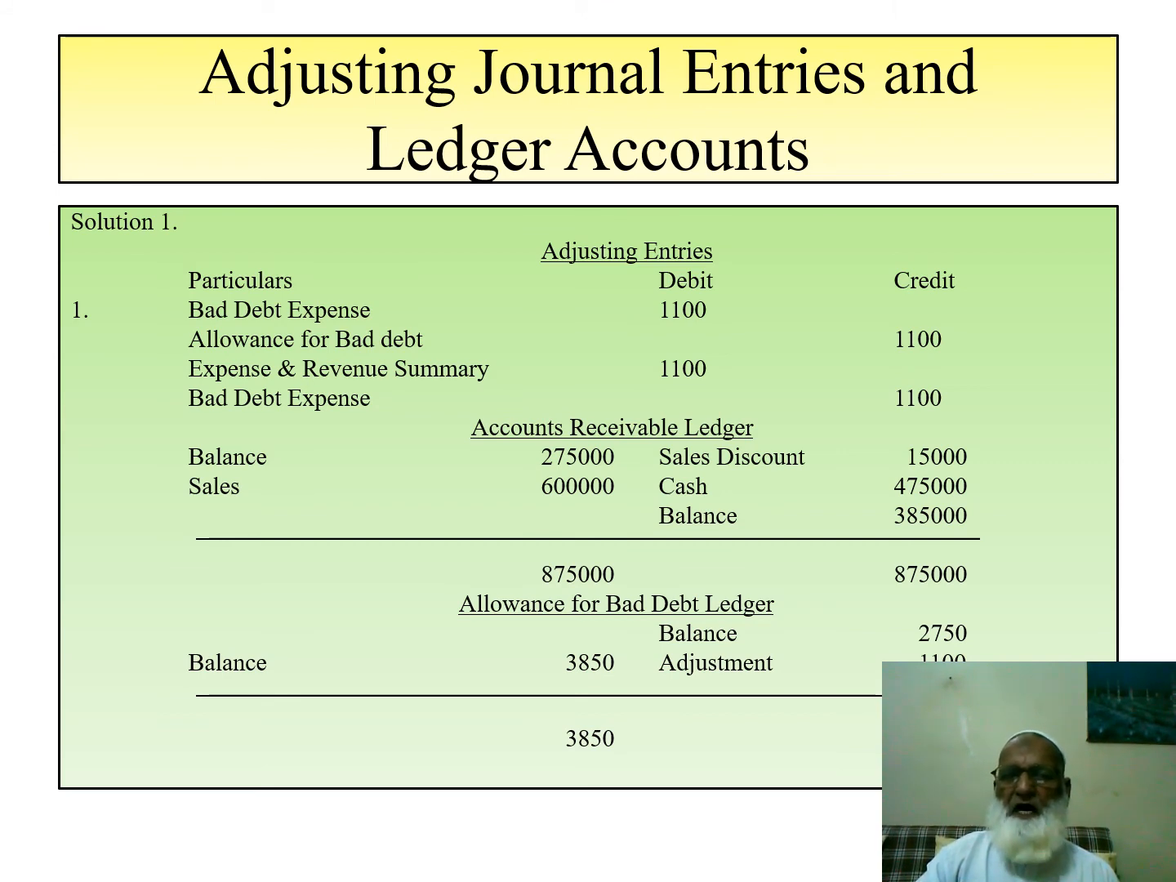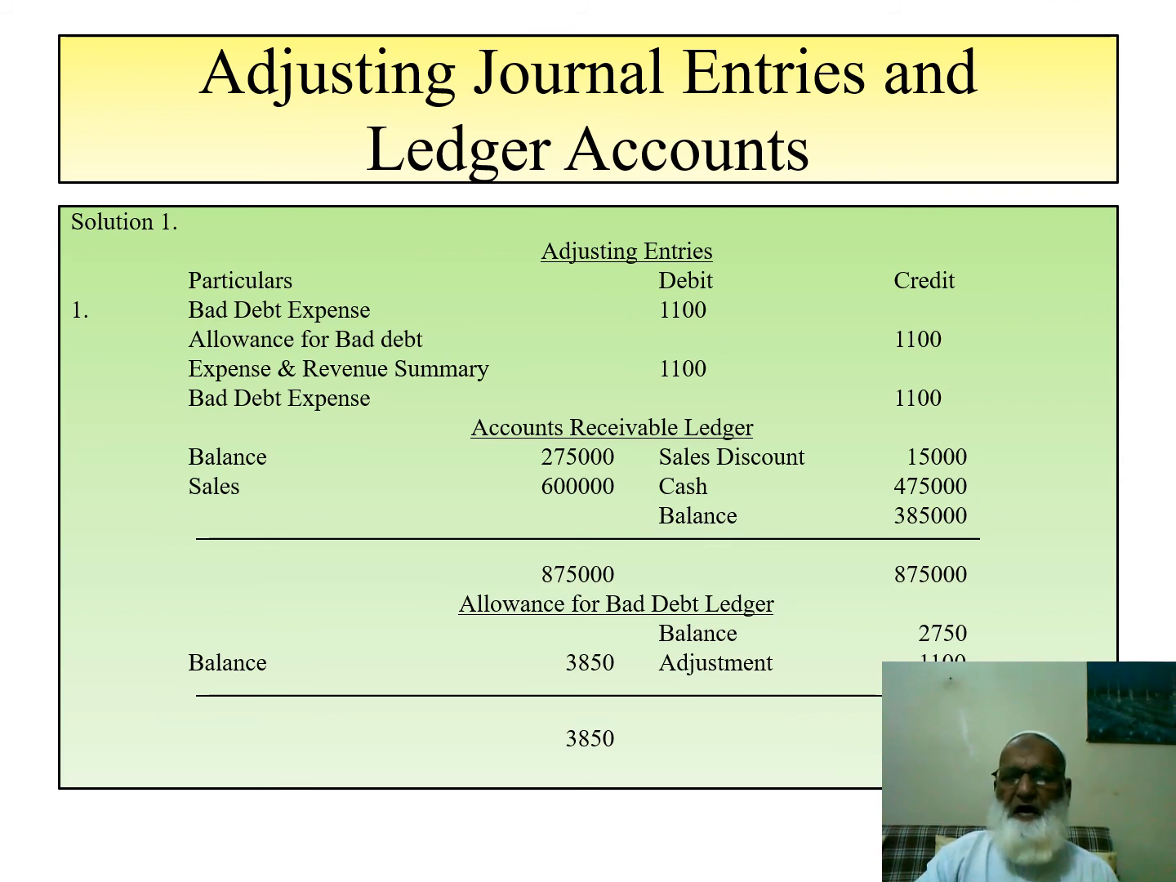Below is the accounts receivable ledger. You remember the balance is 275,000 and total credit sales were 600,000. So total accounts receivable is 875,000, but there is a sales discount, so we deduct 15,000. The cash we have received from the credit customers is 475,000, and we are left with an accounts receivable balance of 385,000.